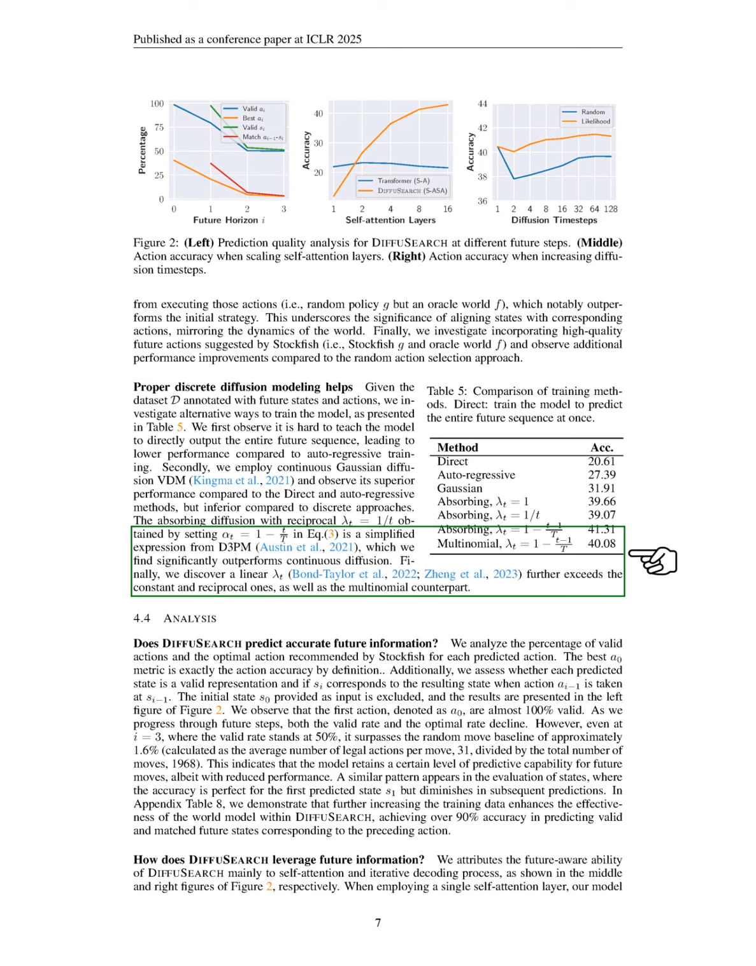We discover that an absorbing diffusion with a reciprocal function significantly outperforms continuous diffusion. Furthermore, a linear function exceeds both constant and reciprocal methods, as well as the multinomial approach.